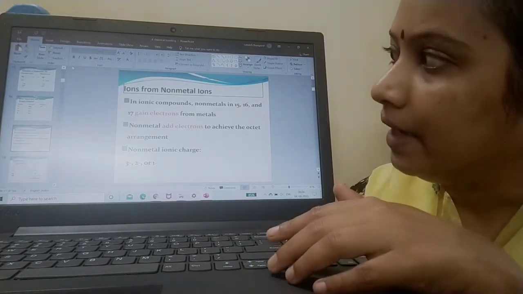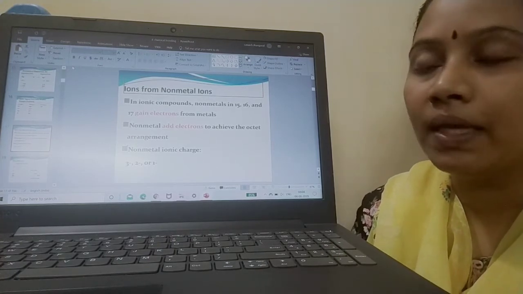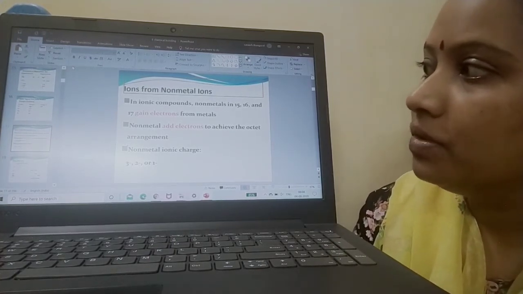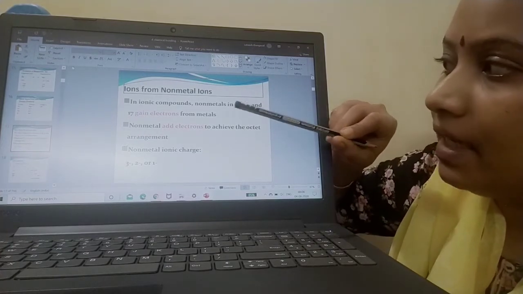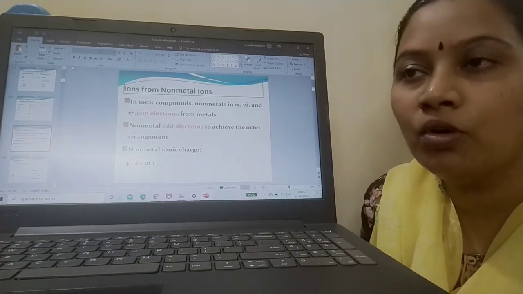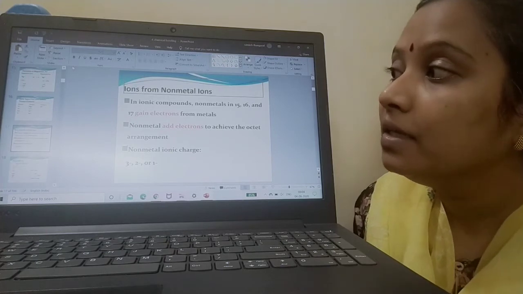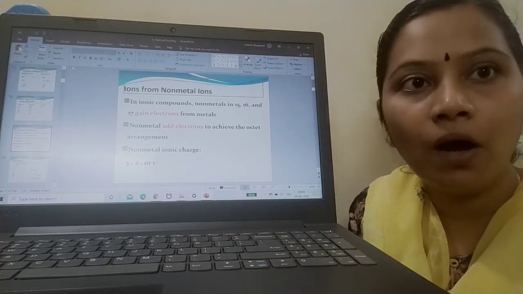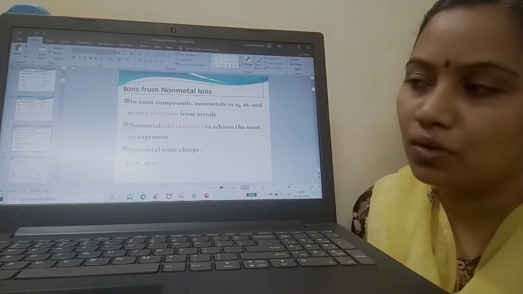Yes, children. Next, ions from non-metals. When you look into ionic compounds, the non-metals present in groups 15, 16 and 17 gain electrons from metals. Till now I was telling you how a metal loses electrons to achieve a stable gas configuration. So this slide is going to tell us how non-metals gain electrons so that they achieve a stable gas configuration.